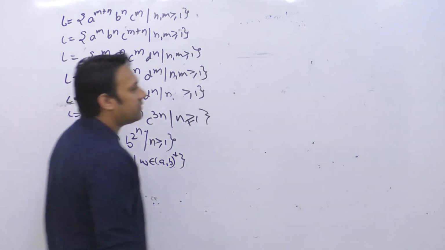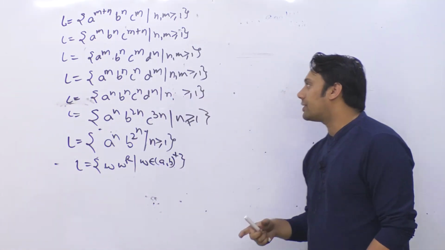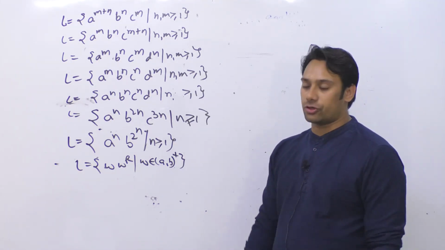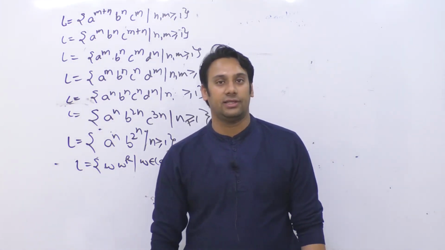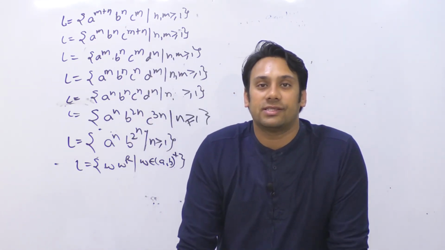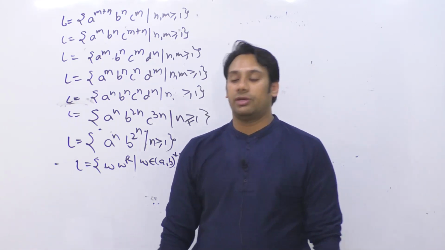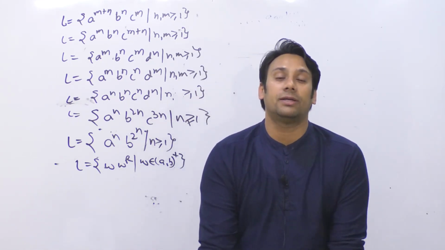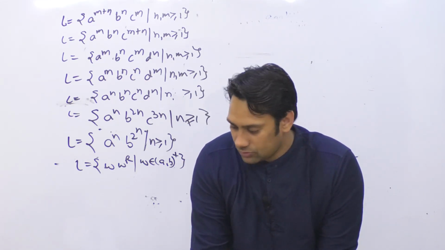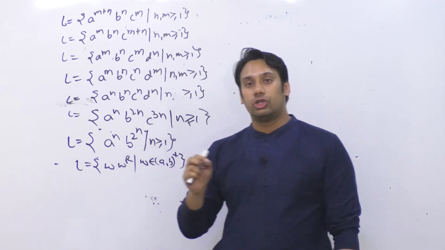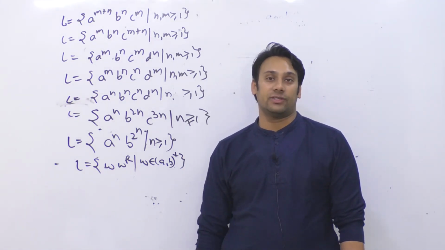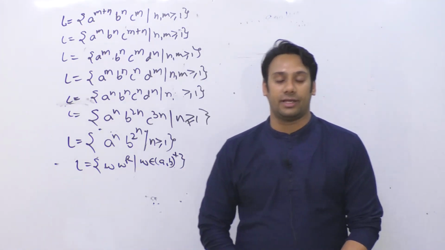So in this lecture we just covered the basics of push-down automata, what exactly is a push-down automata, and we have seen a few examples of how to make a deterministic push-down automata. I've given you these examples. Now your job is to try and solve these examples during the break time. The break will be from 1:30 PM till approximately 2 PM. So we will continue the class at 2 PM. During the break time you will try and make push-down automata for these languages.